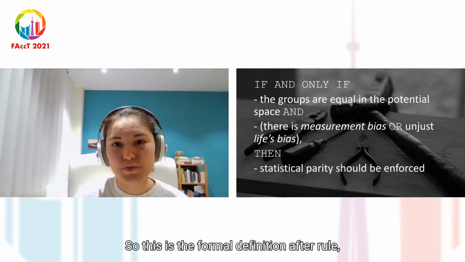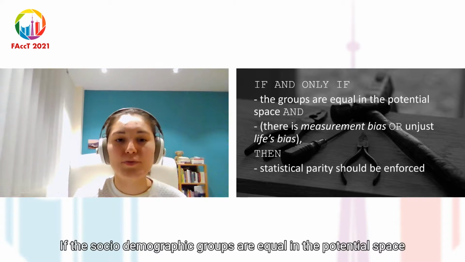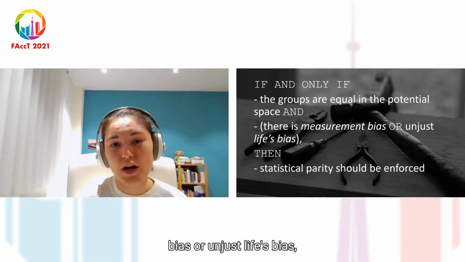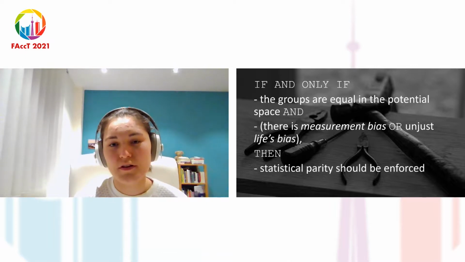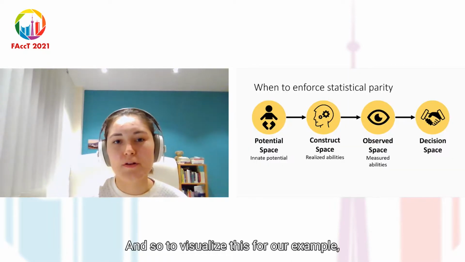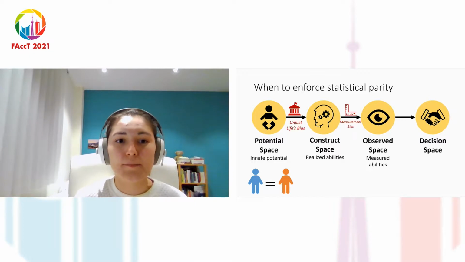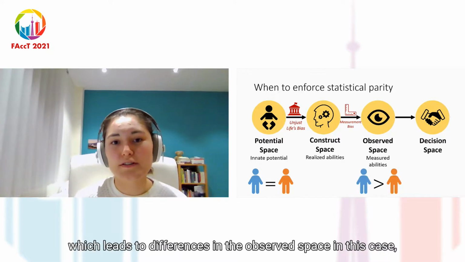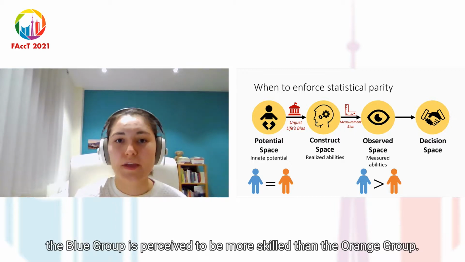So this is the formal definition of the rule, and it's if and only if the sociodemographic groups are equal in the potential space and there is measurement bias or unjust lives bias, then statistical parity should be enforced. And so to visualize this for our example, this would mean that the blue and the orange group are equal in their innate potential, so in the potential space. But then there is unjust lives bias or measurement bias, which leads to differences in the observed space.